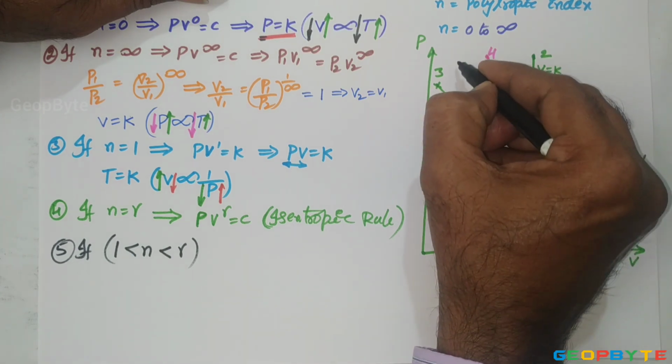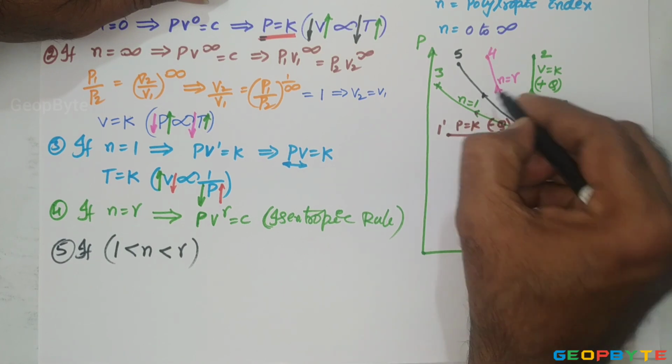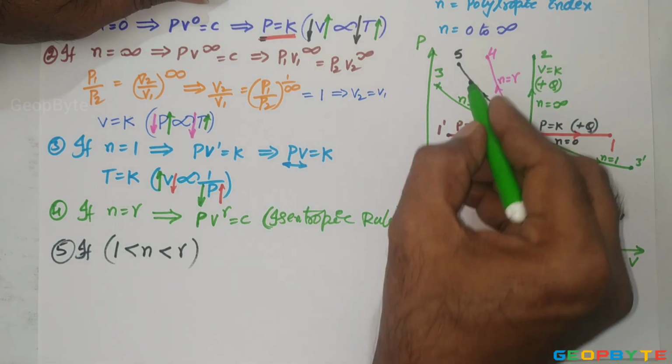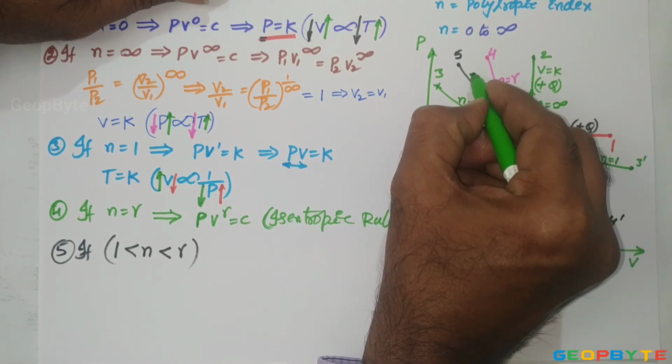It may look like this. The 0 to 5, a kind of compression. For that compression, the index of compression is less than gamma but more than 1.